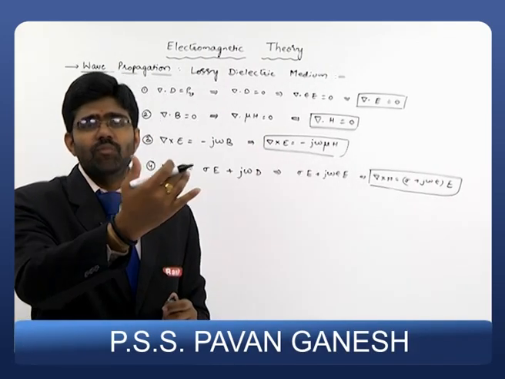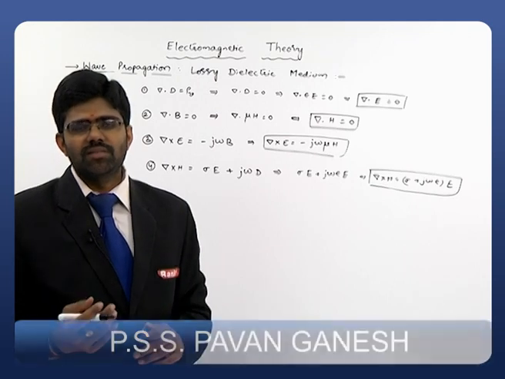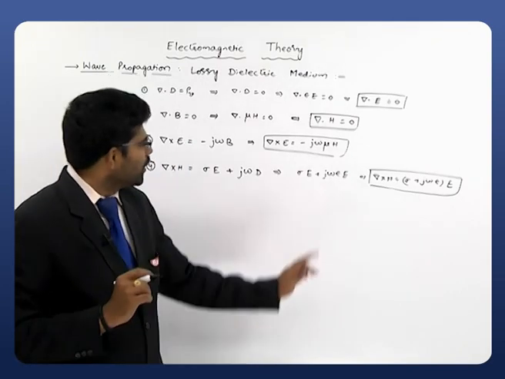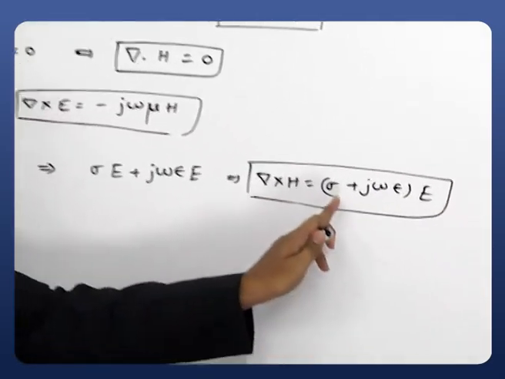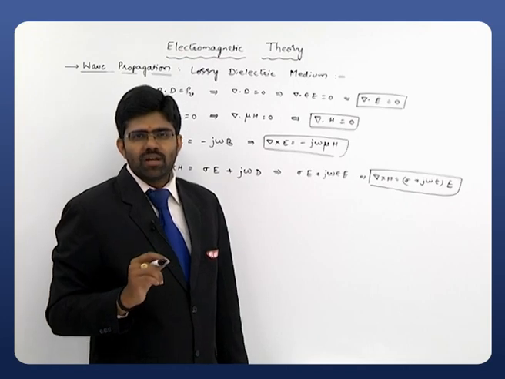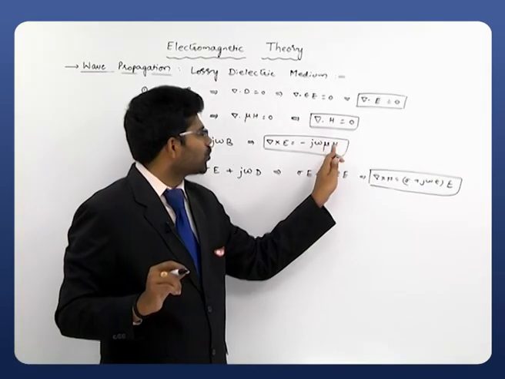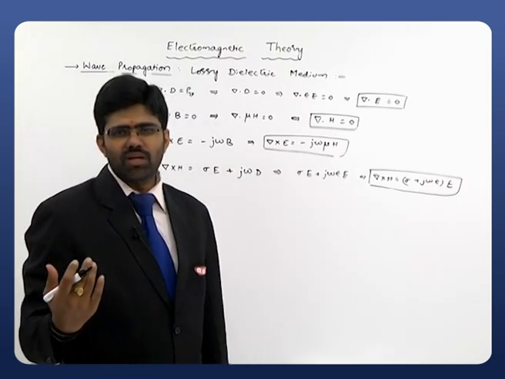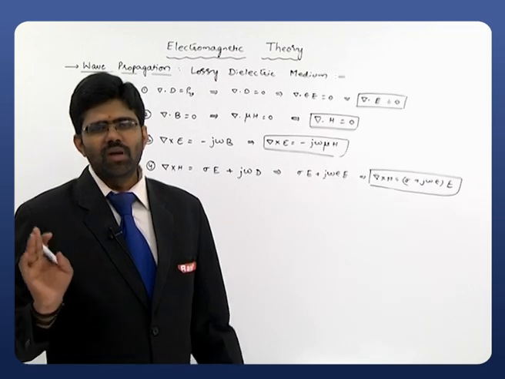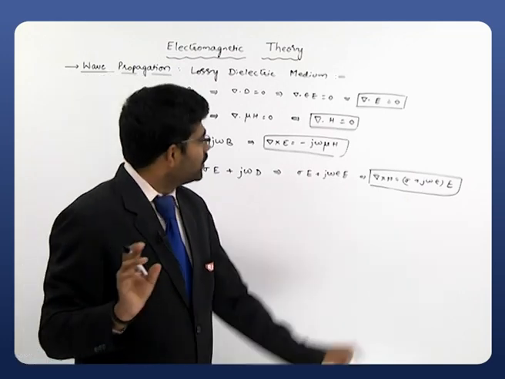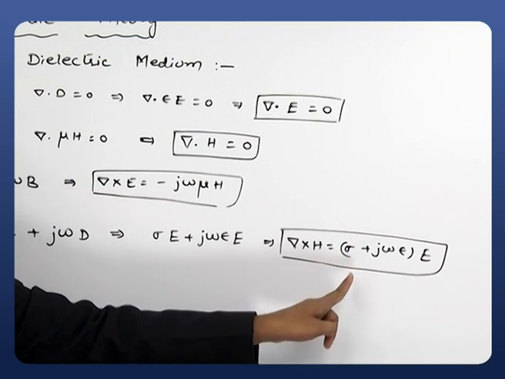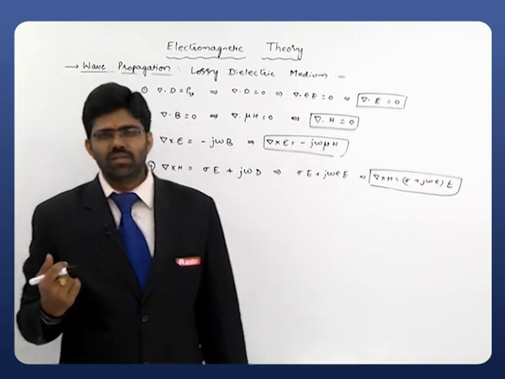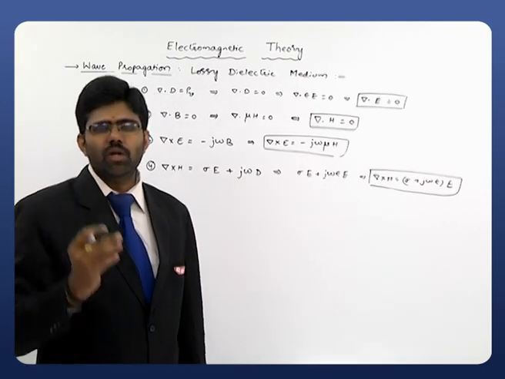Now we are using those time varying equations by applying a special condition that it is simply a charge free region. Right. Now how to modify this? Whenever we have free space, just make sigma equal to 0 and replace epsilon with epsilon naught, mu with mu naught. Like that, you have to vary these equations according to the conditions or the medium we have. And clearly remember, these four equations are the base equations we are supposed to take, and from those equations we will derive a pure electric field wave equation and a magnetic wave equation.